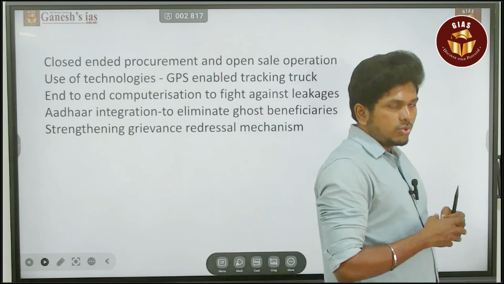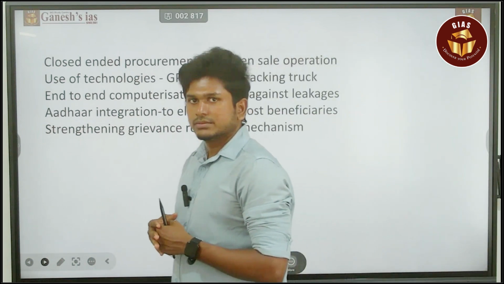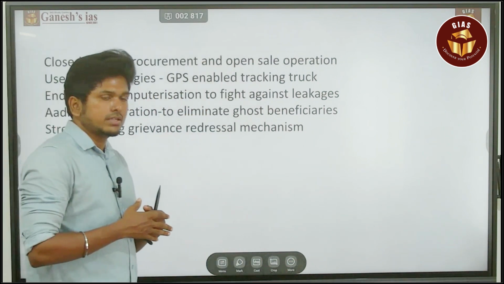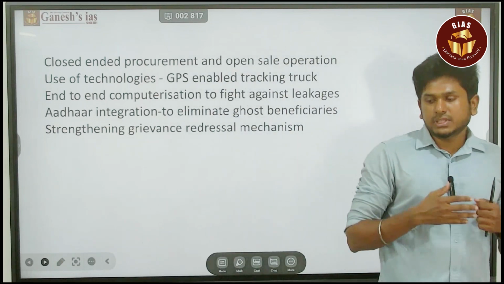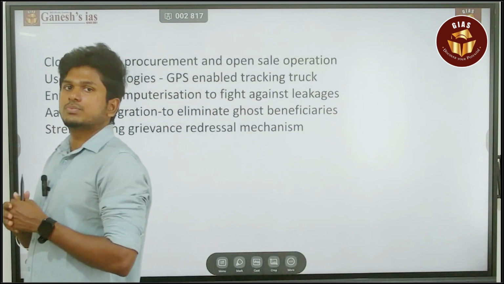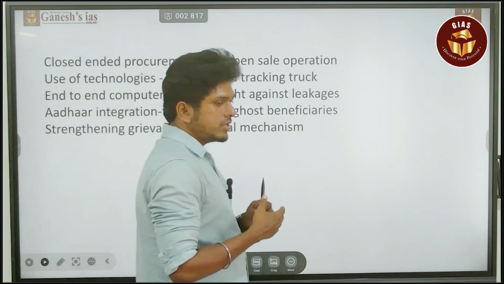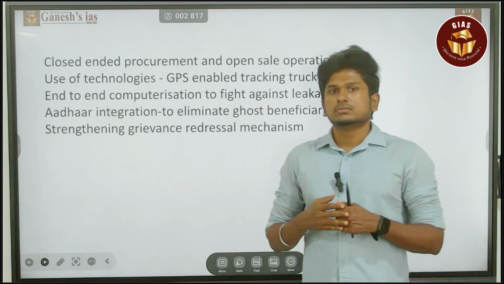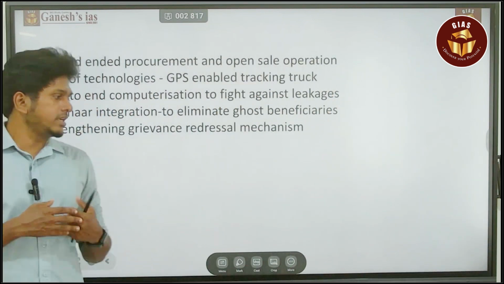Next, usage of technologies like RFID and GPS tracking systems. So by the way you can track the procurement that is transported. So that will reduce the leakages or corruption in the transportation process itself. In the name of leakages, they will do certain corrupt practices. So by the way you can overcome it. So usage of the technologies.